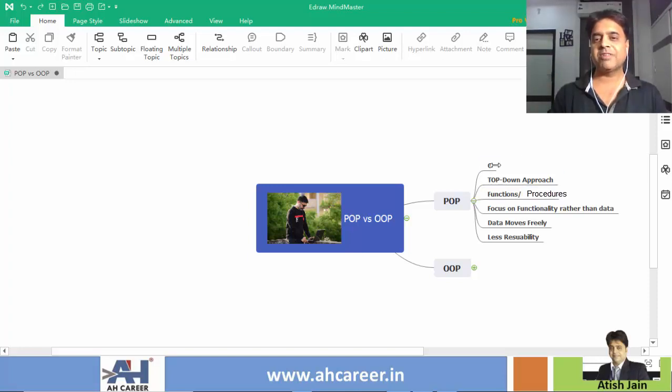Here I have given the example of C language. Why? Because nowadays no one is learning BASIC, COBOL or Fortran right now. Is it clear? Most of the students are familiar with C language, so to explain the procedure-oriented programming approach, I have taken the example of C language here.